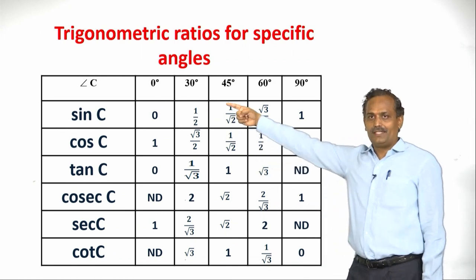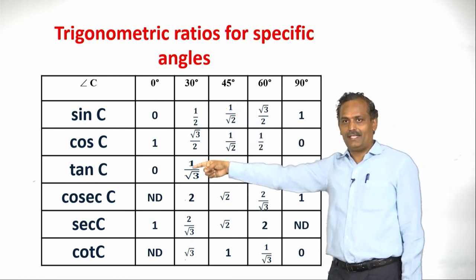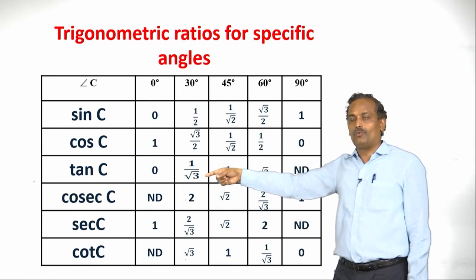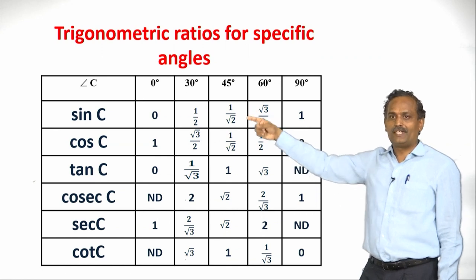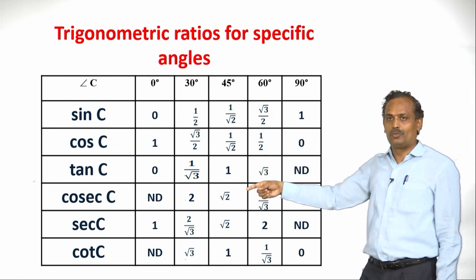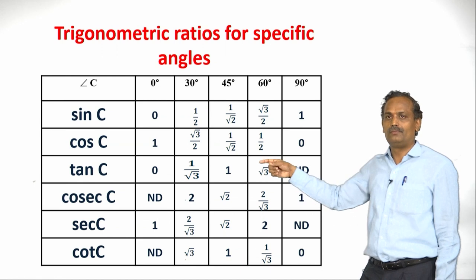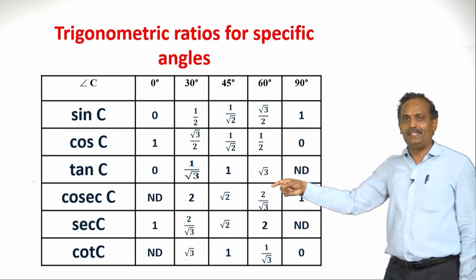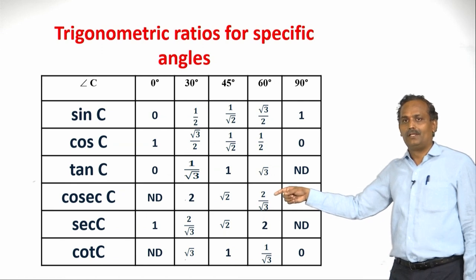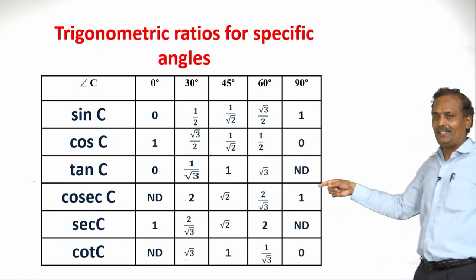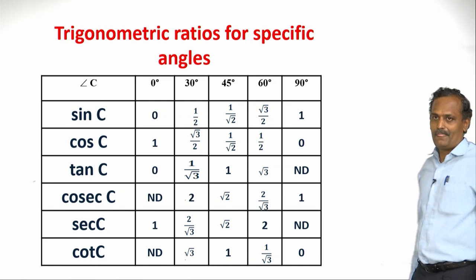Now cosecant 30 degree, it is shown, sin 30 is 1 by 2, and 1 by 1 by 2 is 2. So cosecant 45 is inverse of 1 by root 2, which is root 2. Cosecant 60 is the inverse of root 3 by 2, which is 2 by root 3. So cosecant 90 is 1 by 1, which is 1.